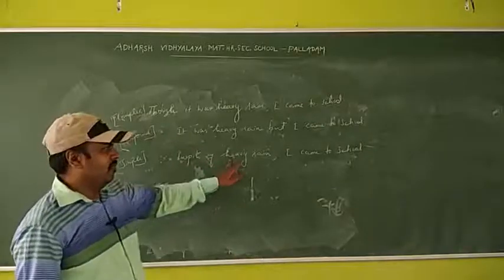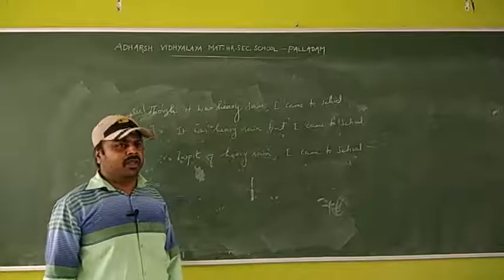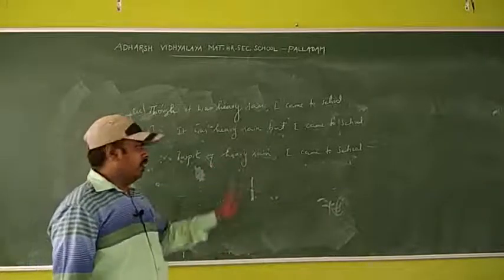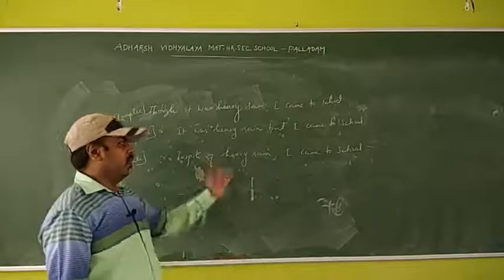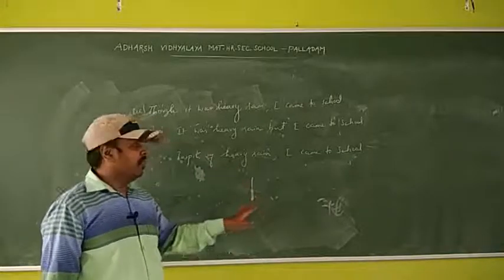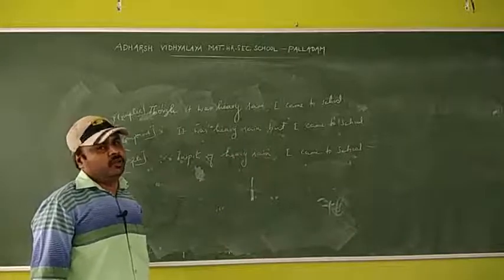Here heavy is an adjective, rain is a noun. Sometimes they will ask me about heavy rain. Heavy is an adjective and rain is a noun. Here no ing form or be form, only we are using adjective and noun. This type is also there in the first rule.